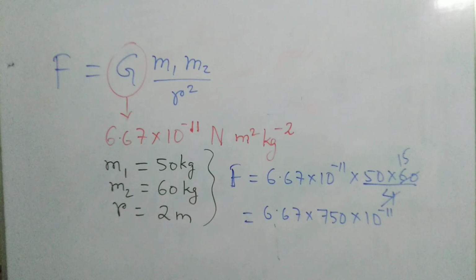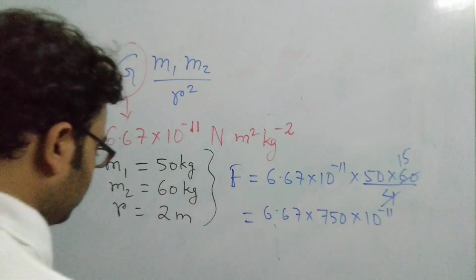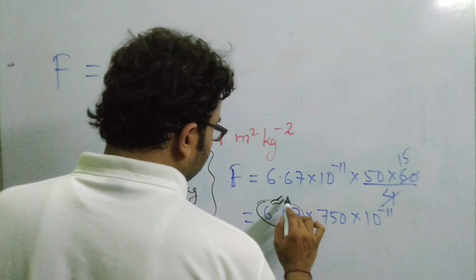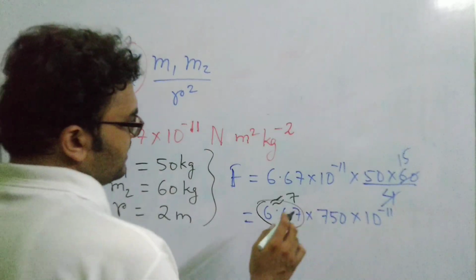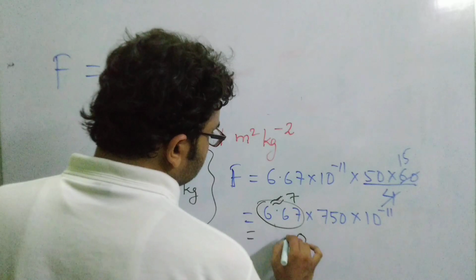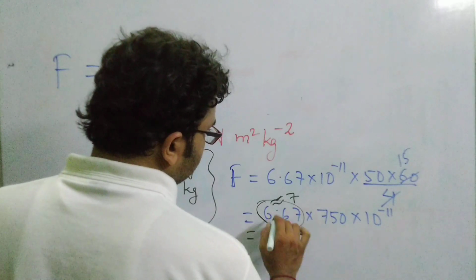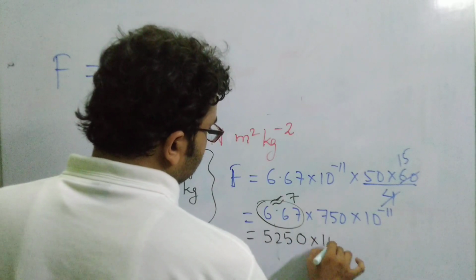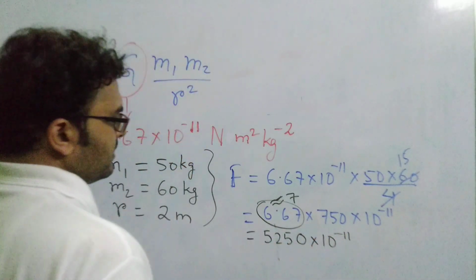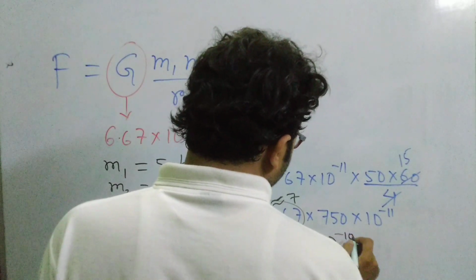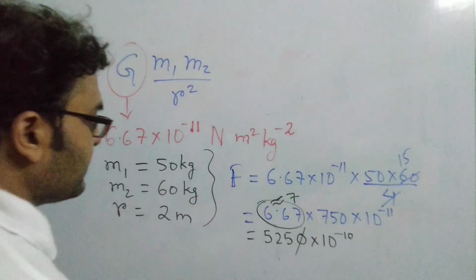If we just take 6.67 as a whole number, 7, almost equivalent to 7, then multiply the 750 with 7. How much value are you getting? 7 times 5 is 35, 7 times 7 is 49, plus 3 is 52, so 5250 into 10 to the power minus 11. If we take out one 10 from here, it will be 10 to the power minus 10. Okay, isn't it? So 10 to the power minus 10.